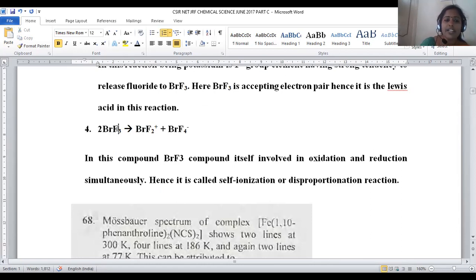Initially, bromine is in which state? Fluorine is obviously -1. There is no other option for this one. But bromine is present in the +3 oxidation state. After the reaction, it is turned into what? Here +1 oxidation state. Here it is in what state? So here +3 oxidation state.